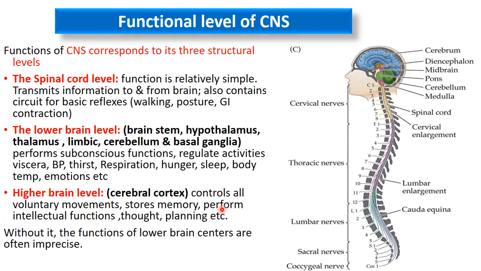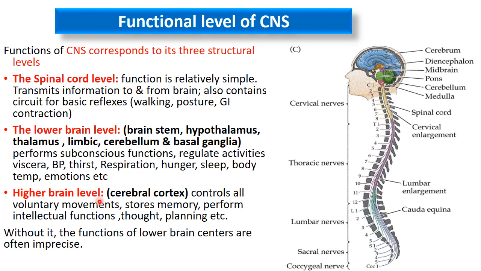Now, functionally, how do we divide the nervous system? Functionally, the central nervous system is divided into three levels. The first is the spinal cord level. This is a simple one, and it transfers information to and from the brain. It means it takes information towards the brain and also from the brain. So it basically controls reflexes, as we will see that the spinal cord is mainly responsible for controlling various reflexes.